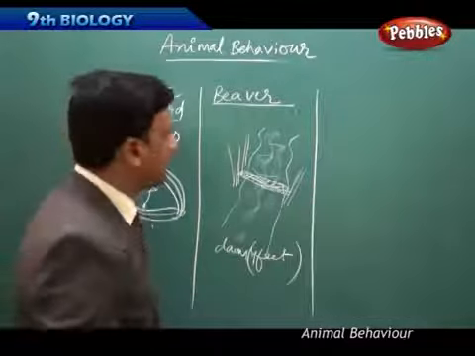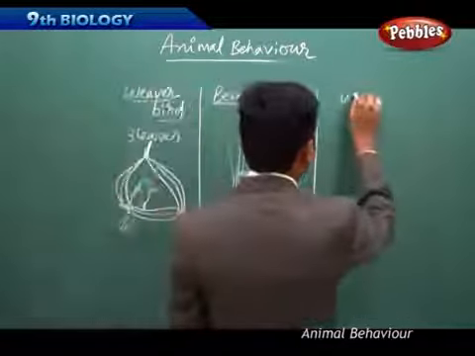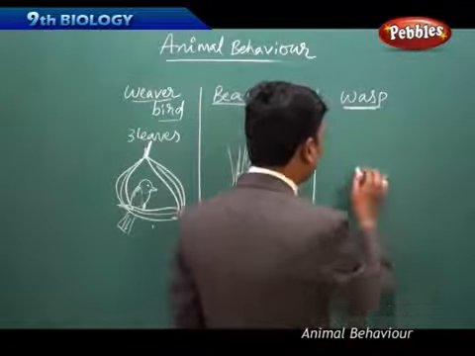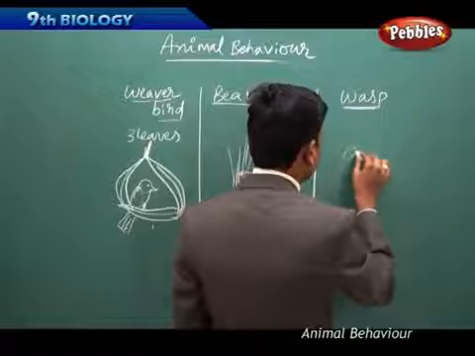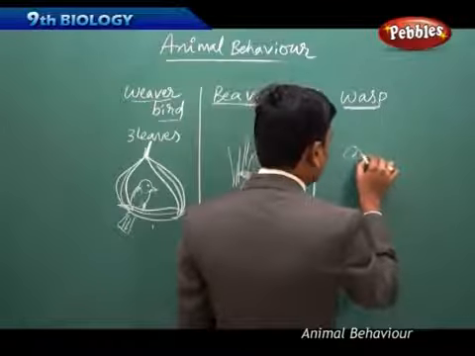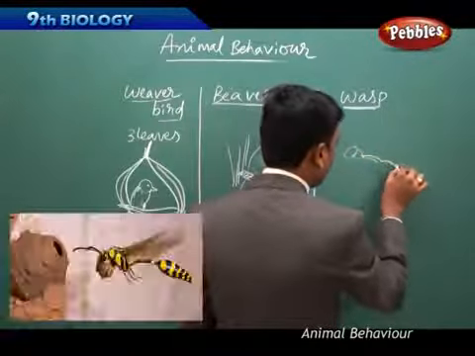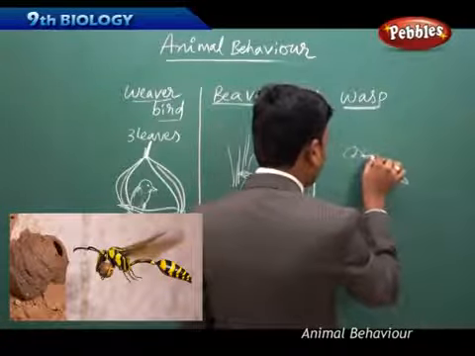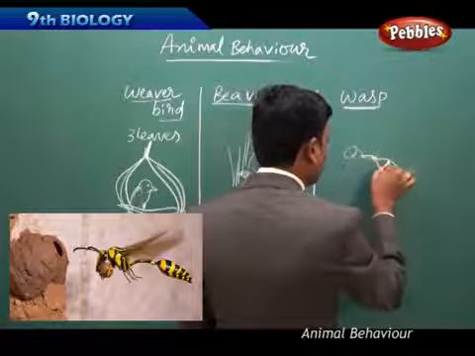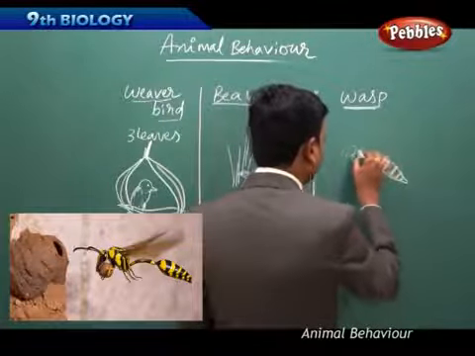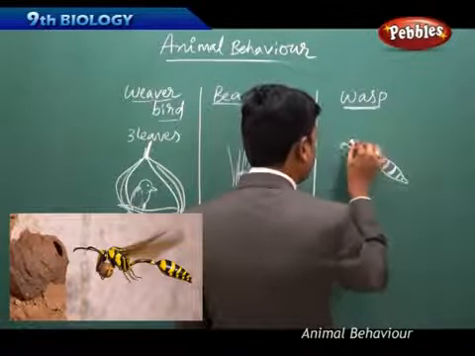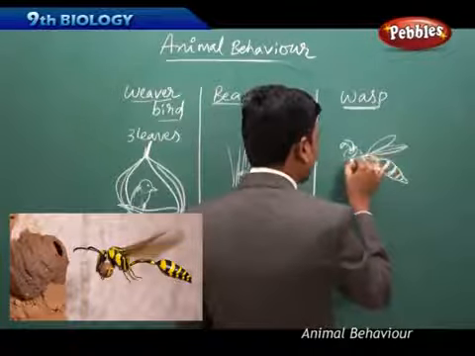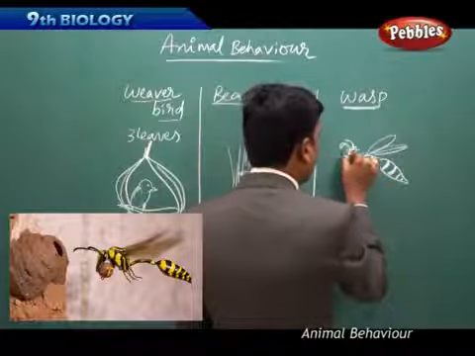If we see another example, we can see the wasp. We generally see the wasp in our surroundings. You might have seen a wasp. Sorry, it has a yellow colored body with dark bands on it. It has wings also. So what does this wasp do?